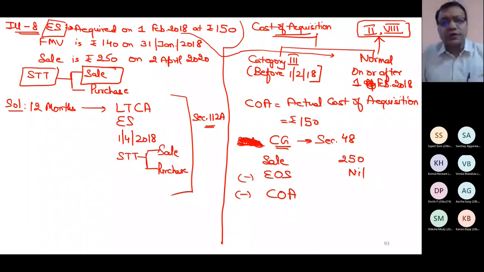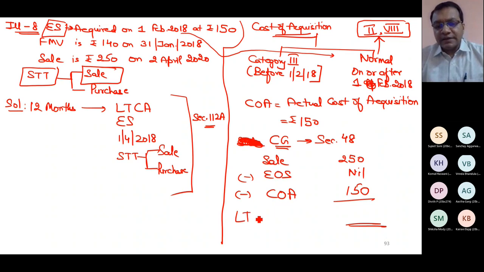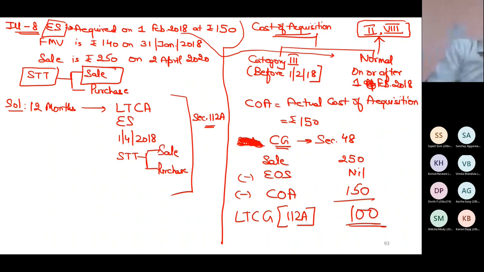This is section 112A. Calculation of cost of acquisition has changed now. It is not as per category 3, it is normal. But in 112A, you cannot do indexation. So your cost will be written as 150 rupees. And this gain will be taxable as 112A gain, 100 rupees. That's it. Please raise your hand if this point is clear.